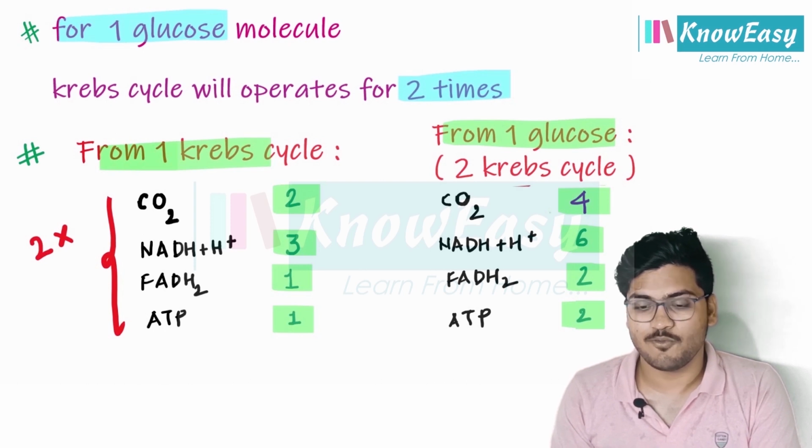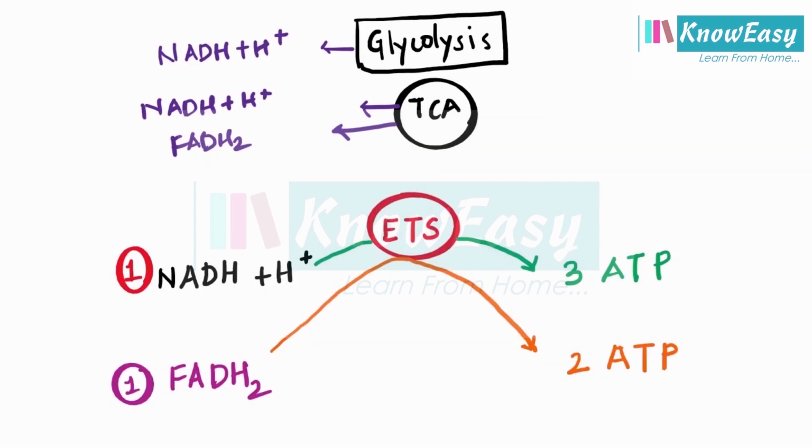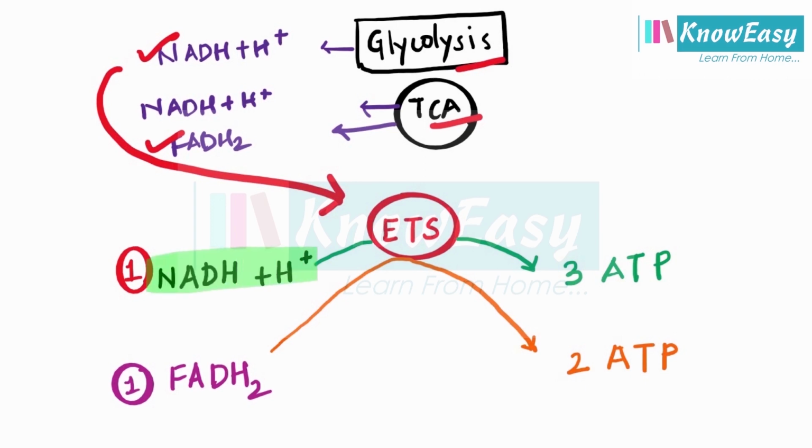So, from substrate level phosphorylation, we get 2 ATP. Now you understood? Remember, all the NADH2 and FADH2 produced from glycolysis and the tricarboxylic acid cycle will finally enter into the electron transport system, and from one molecule of NADH plus H plus, we get 3 molecules of ATP, and from one molecule of FADH2, we get 2 molecules of ATP.